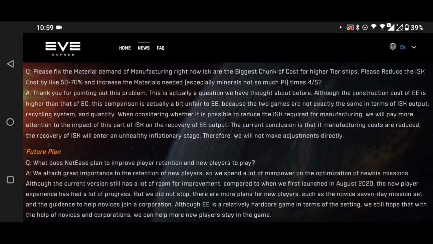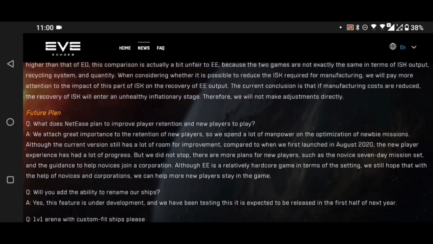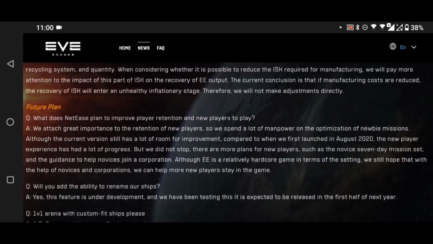This is actually a question we've thought about before. Although the construction cost of EVE Echoes is higher than that of EVE Online, this comparison is actually a bit unfair to Echoes, because the two games are not exactly the same in terms of ISK output, recycling systems, and quantity. When considering whether it's possible to reduce the ISK required for manufacturing, we will pay more attention to the impact of this part of ISK on the recovery of EVE Echoes' output.